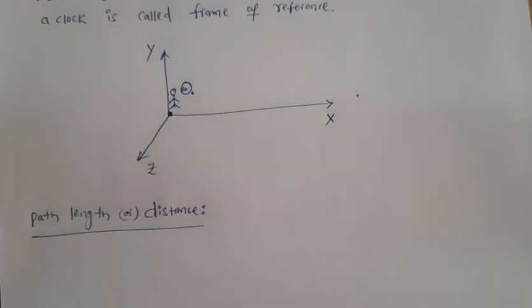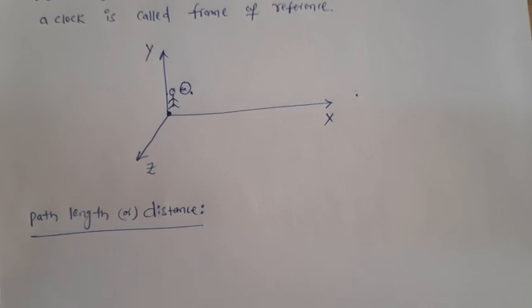Now we define path length or distance. The length of the path traversed by an object is called distance.